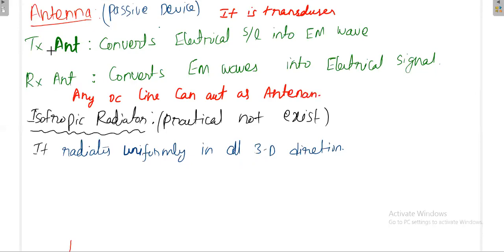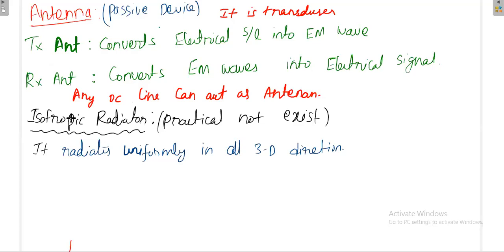That means sometimes the antenna that you are designing may act as a transmitting antenna or receiving antenna. That means whatever the definitions and characteristics that you are studying for one antenna, say transmitting antenna, are almost the same for receiving antenna also, except some parameters, some characteristics. Most of the characteristics are similar for both transmitting and receiving antenna in general.